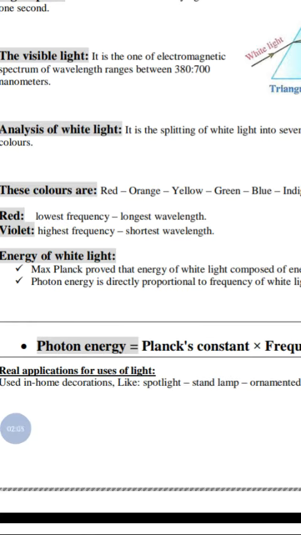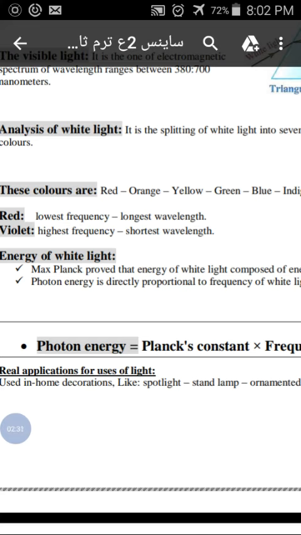And now, the energy of the light waves, by the German scientist Max Planck. Max Planck proved that the energy of the light waves is composed of energy quanta known as photons. So, the energy of the light is photons. The energy of the photon is directly proportional to the frequency. So, the energy is direct with the frequency.